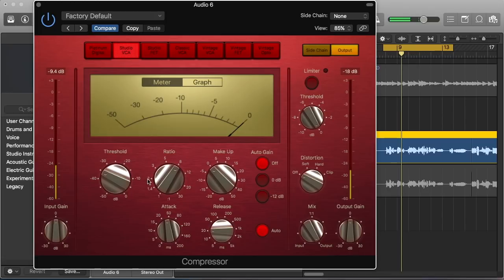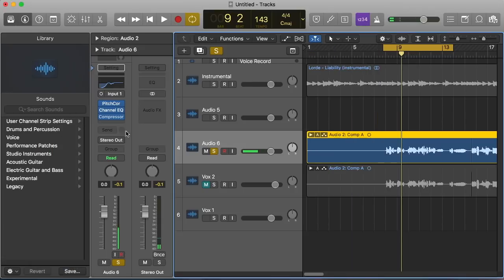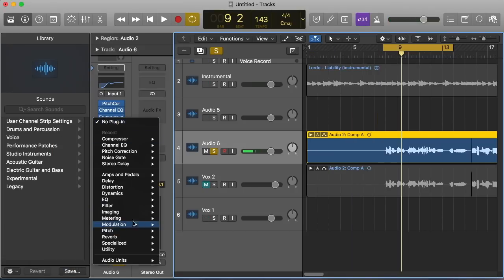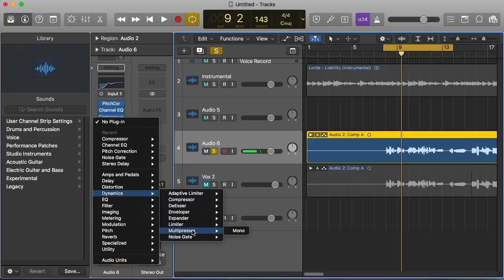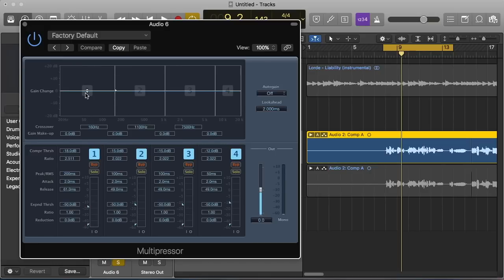So we're just looking for about 5 to 6 decibels of peak gain reduction there. Next we're going to go over to the multipressor. Again, Dynamics, multipressor, mono. We're going to bring this down to about 140, and I just like to squash all the lows out. And then here, we're going to widen this band all the way to about 2.5, and this one up to about 8K. Boost this just a little bit.